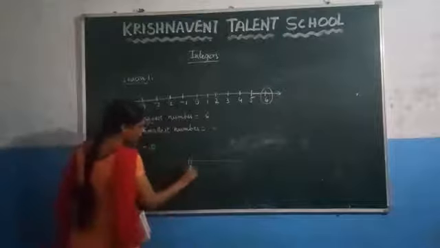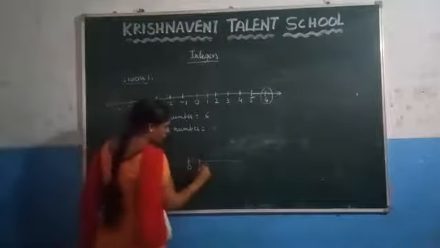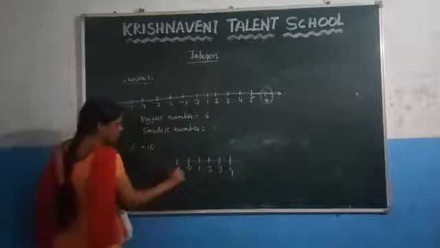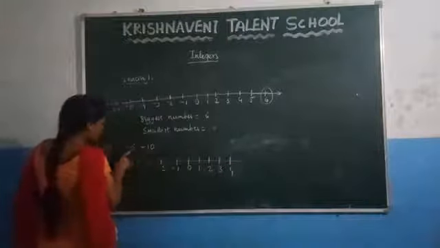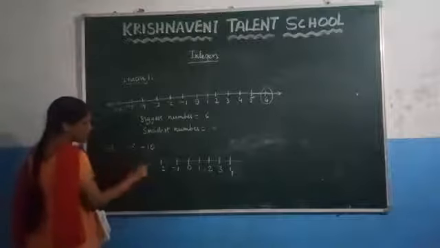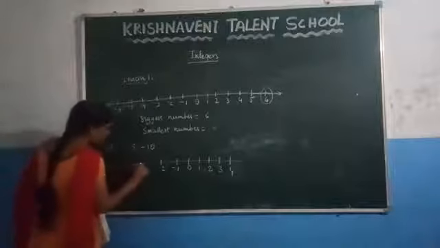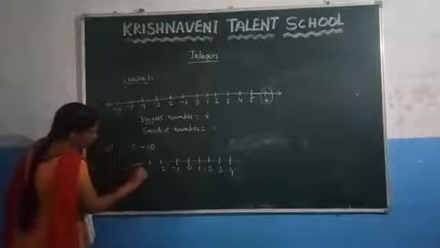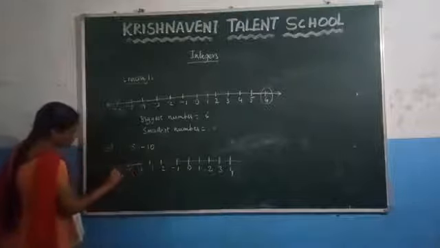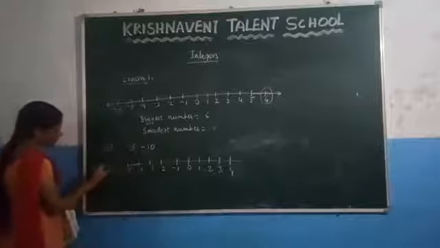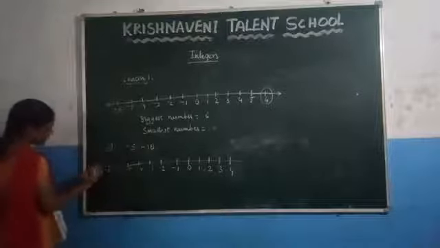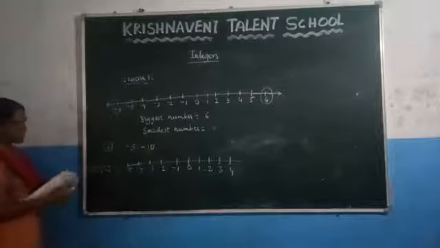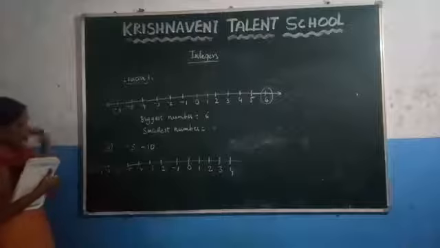Here the middle number is 0. You know that to the right of 0 the numbers will be positive, and to the left of 0 the numbers will be negative. Since here they have given up to -10, draw the number line and extend the number line up to -10. Here you will get -3, -4, -5, -6, -7, -8, -9 and -10. We have represented -5 and -10 on a number line.